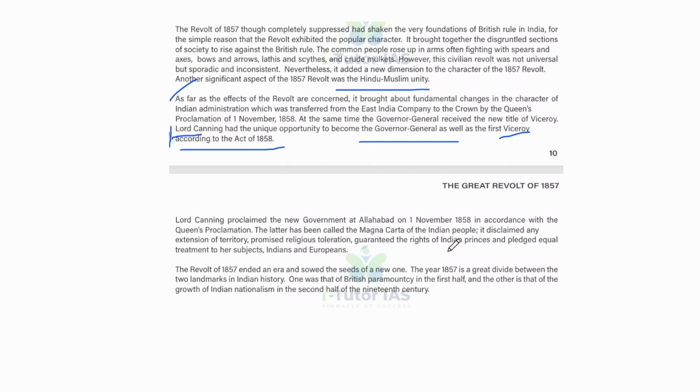The British, with their superior strength, suppressed the revolt, and the suppression revealed the weakness of the Indian sepoys and leaders of the revolt. The result and importance of the 1857 revolt we discussed so far. So, this is about today's session.